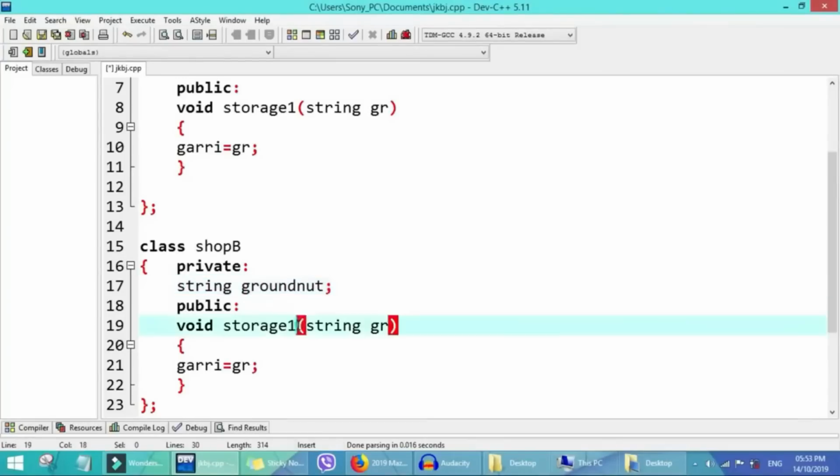So we'll call this one storage 2, groundnut. We put this one gn. So here we initialize groundnut as gn. We save them here for groundnut.